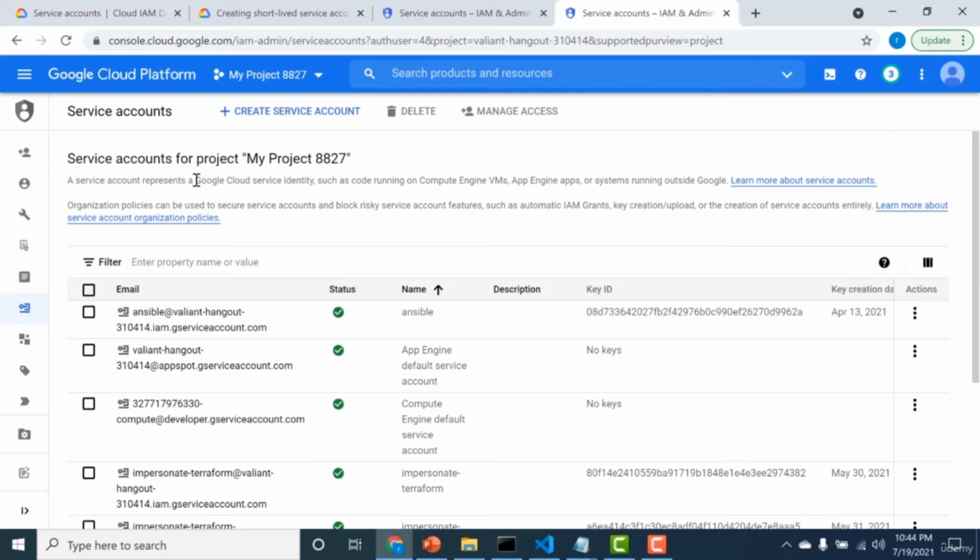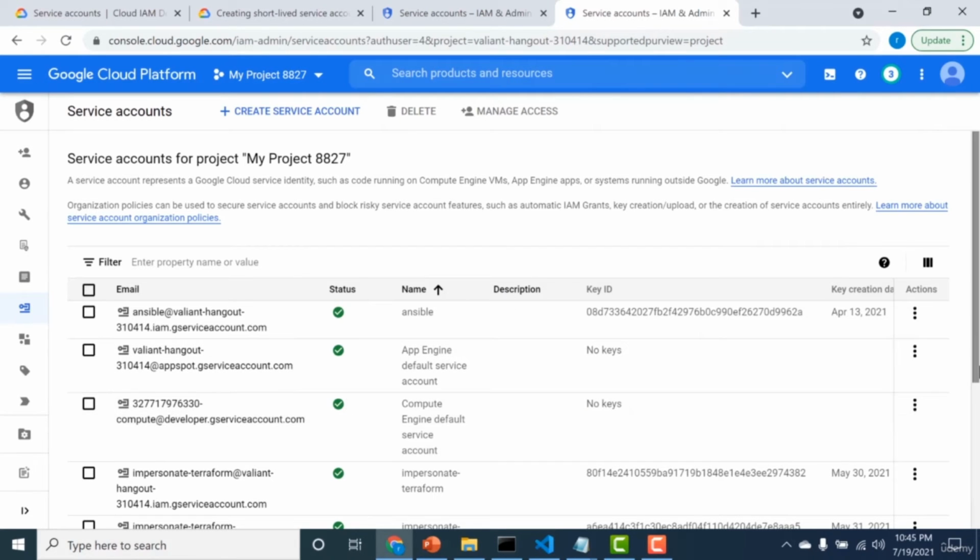For impersonating service accounts, we need to create two service accounts. The first service account would have all the credentials that you need, and the second service account would be basically the one which you would send to the external user, and that particular service account would just have the capacity to create short-term temporary credentials.